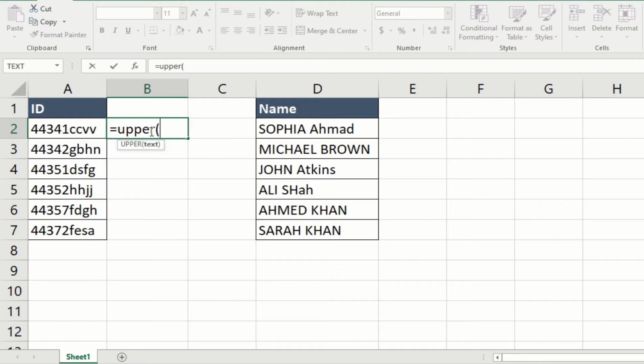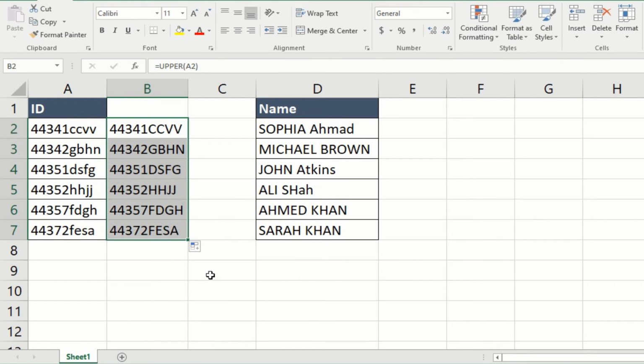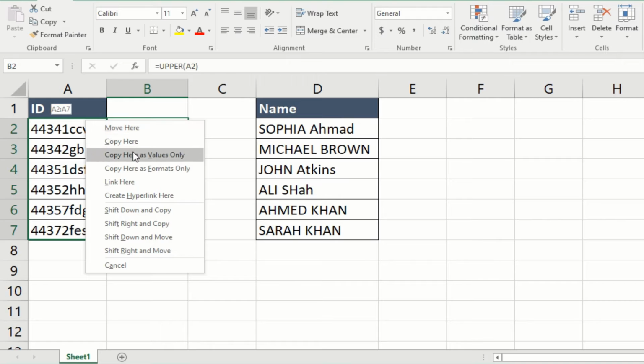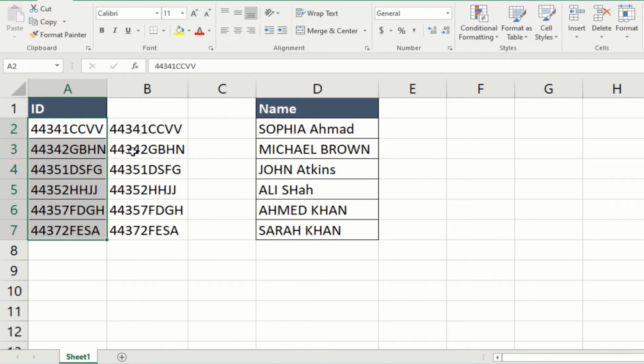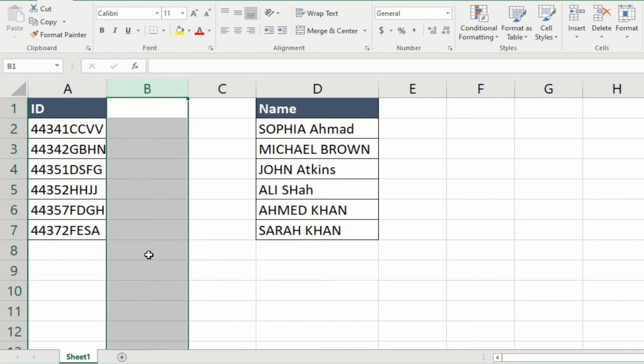So you simply put in the text and all the alphabetic characters will be converted into this. So simply do this, and now while holding the right mouse button, you drag this over here and copy here as values only. Now you have solved this problem. You don't need this. You can simply delete it. Okay, now this is done.